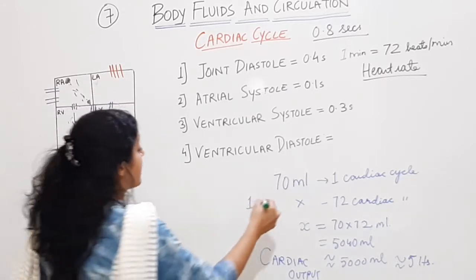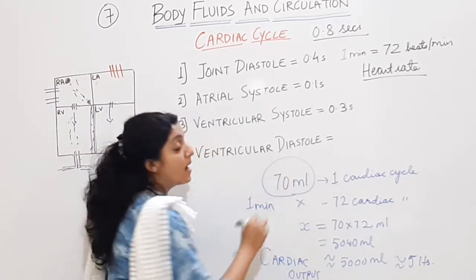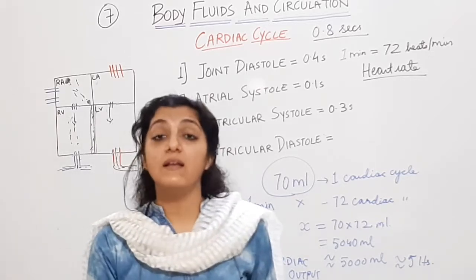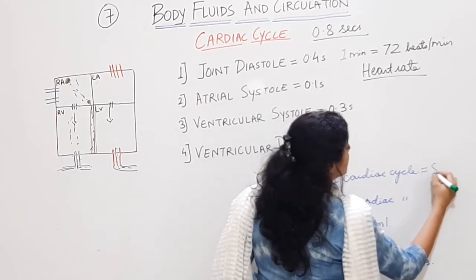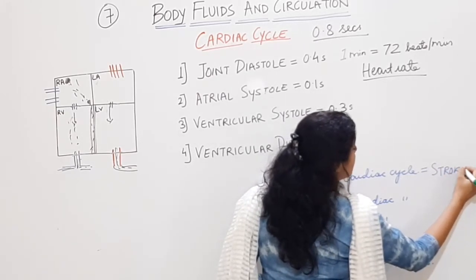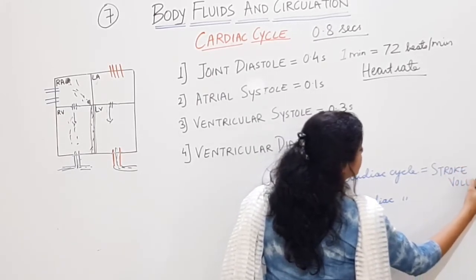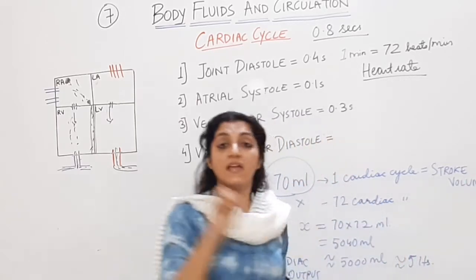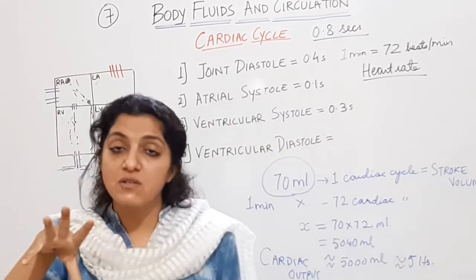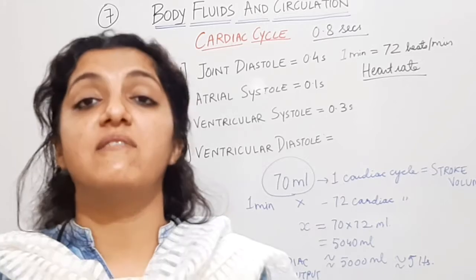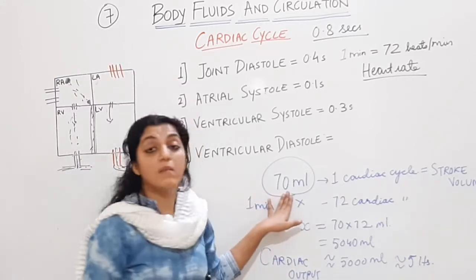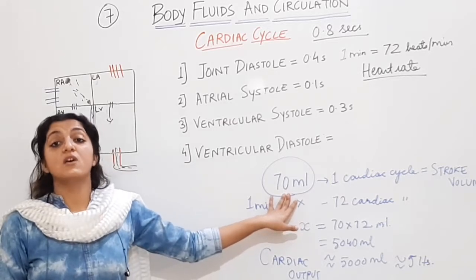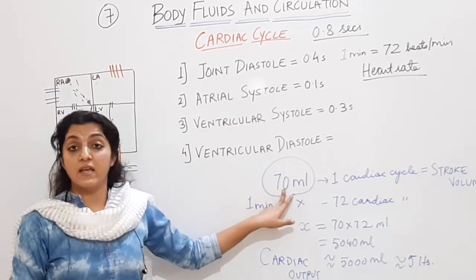And this 70 ml, that is the amount of blood pumped out from the ventricle in one cardiac cycle, is called stroke volume. It means in one stroke, one contraction-relaxation stroke, how much blood is being pumped out from the ventricle. So stroke volume is 70.